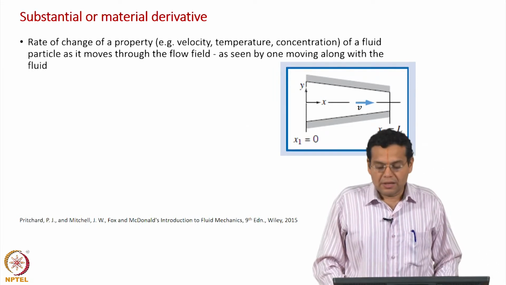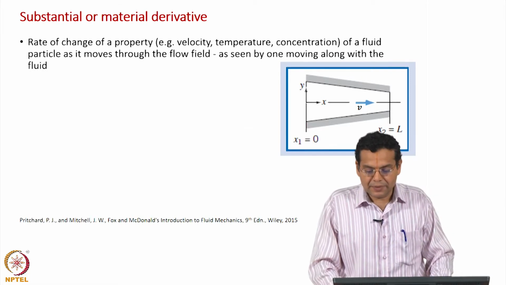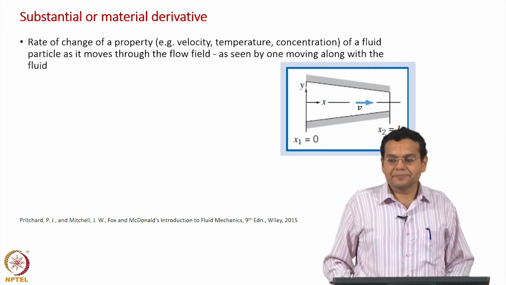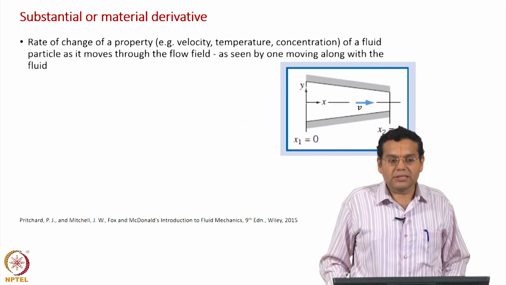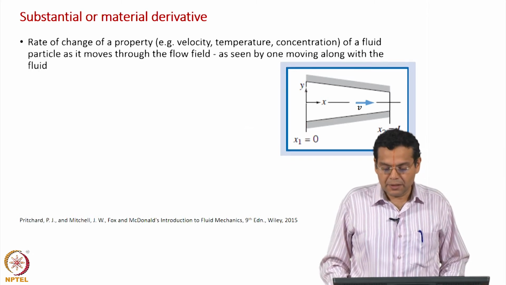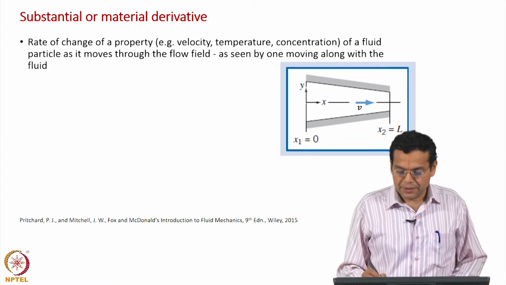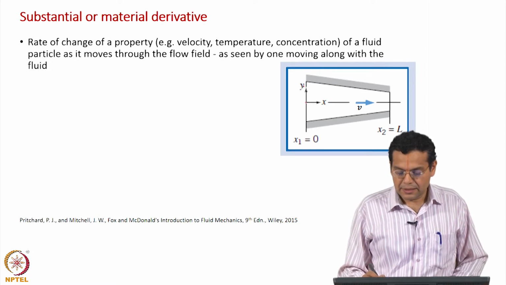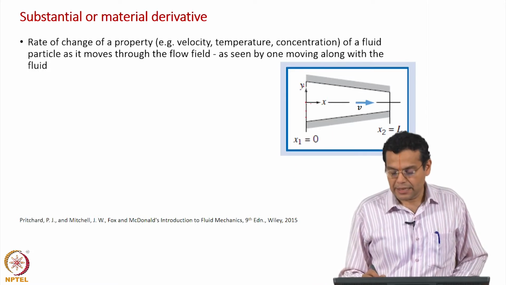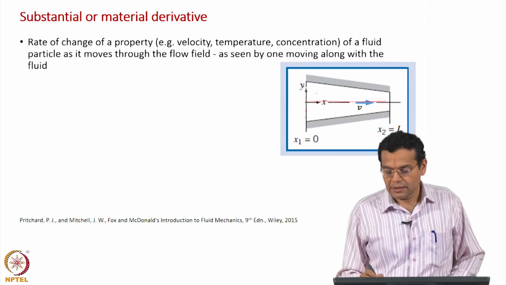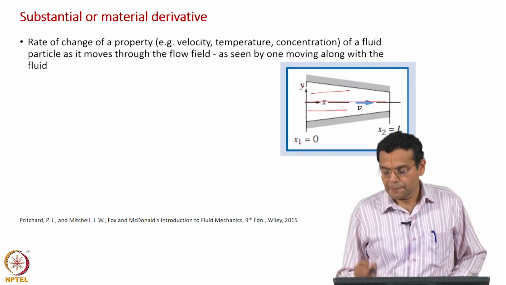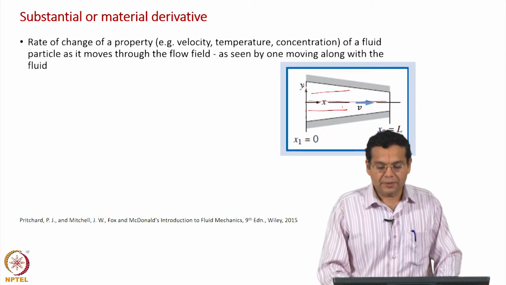To have an example, I have shown here the converging nozzle which I had seen earlier. So now we have considered several fluid particles here and they move along the length of the converging nozzle.